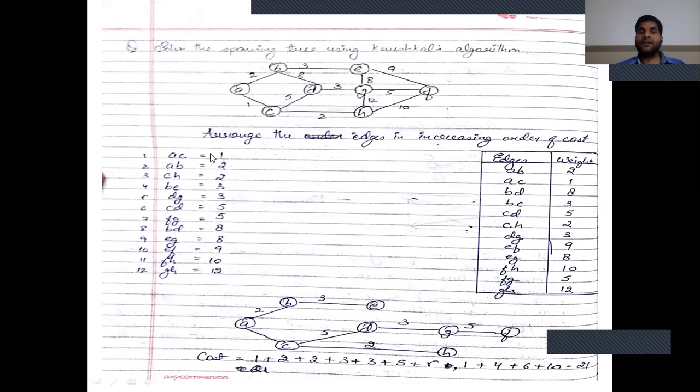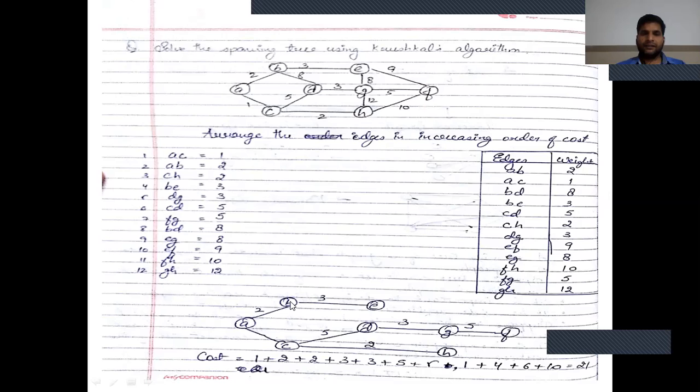Now first we select AC, the minimum weight, equal to 1. Next select AB equal to 2.